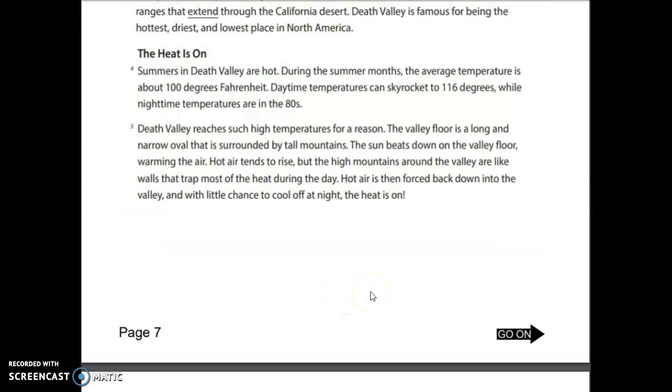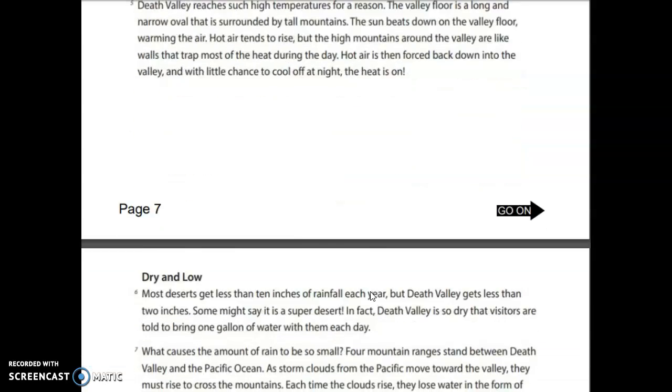Death Valley reaches such high temperatures for a reason. The valley floor is a long and narrow oval that is surrounded by tall mountains. The sun beats down on the valley floor, warming the air. Hot air tends to rise, but the high mountains around the valley are like walls that trap most of the heat during the day. Hot air is then forced back down into the valley, and with little chance to cool off at night, the heat is on.